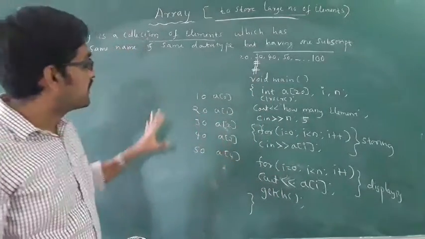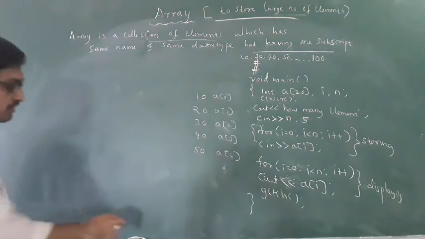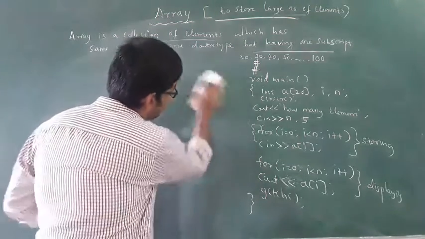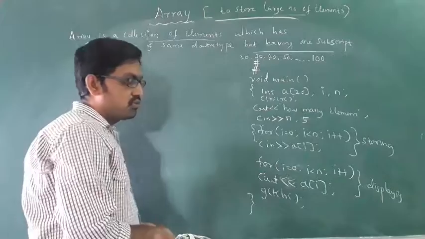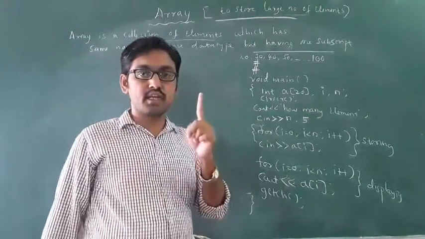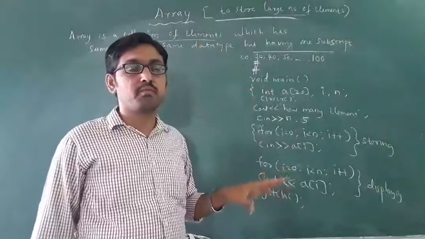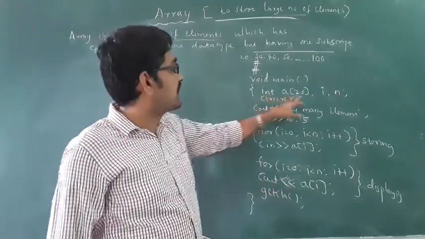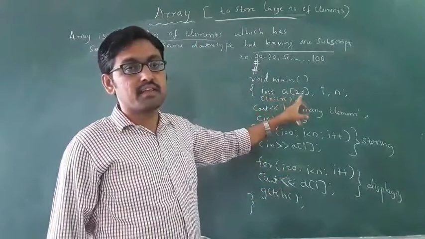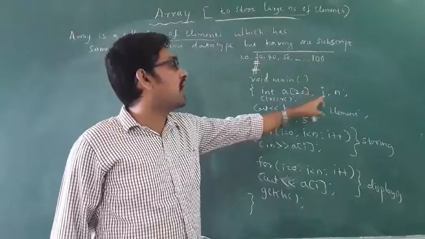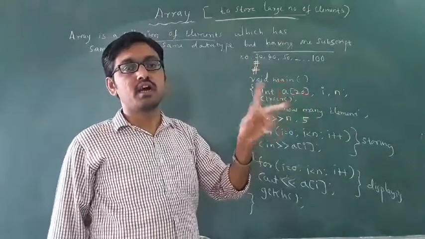Okay, now I'll go for another program. If you want to go with an array, there are 3 points you have to remember when writing programs using an array. First, you have to declare the array. Where there is an array, there must be I and n.